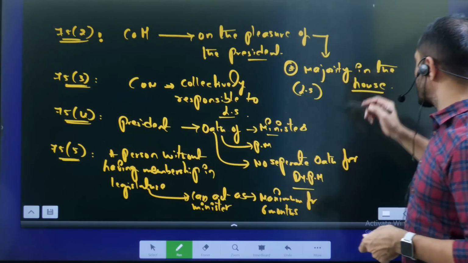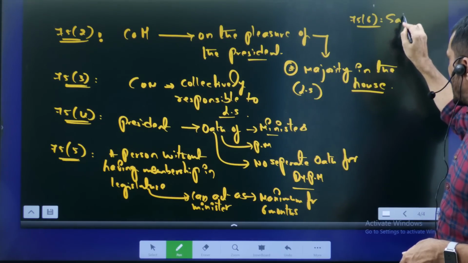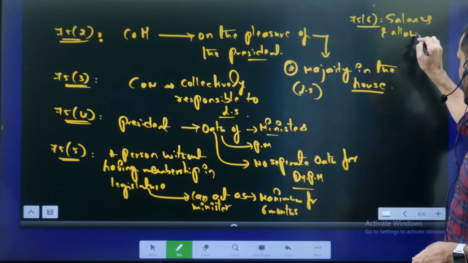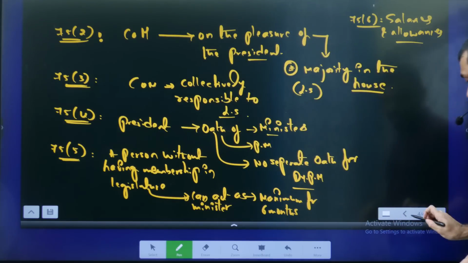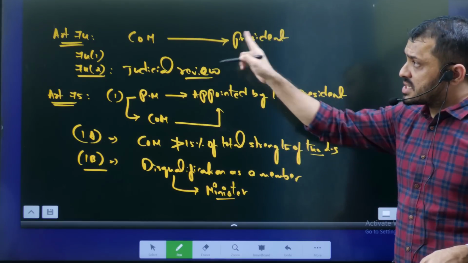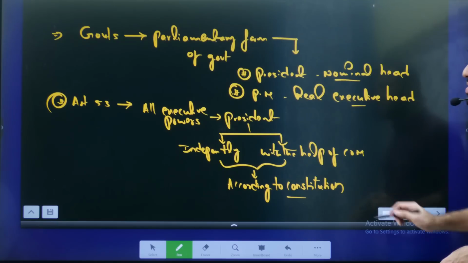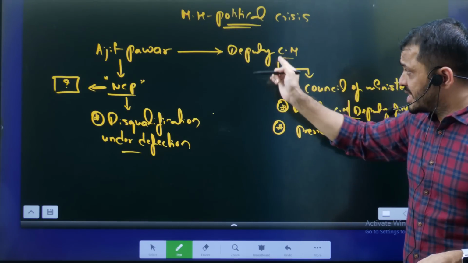Then Article 75 clause 6 talks about the salaries and allowances. So with this we discussed the other provisions related to ministers, and we also discussed that the president must act on the aid and advice of the council of ministers. And when we go back, what were we supposed to discuss? Ajit Pawar being given the deputy chief minister post.